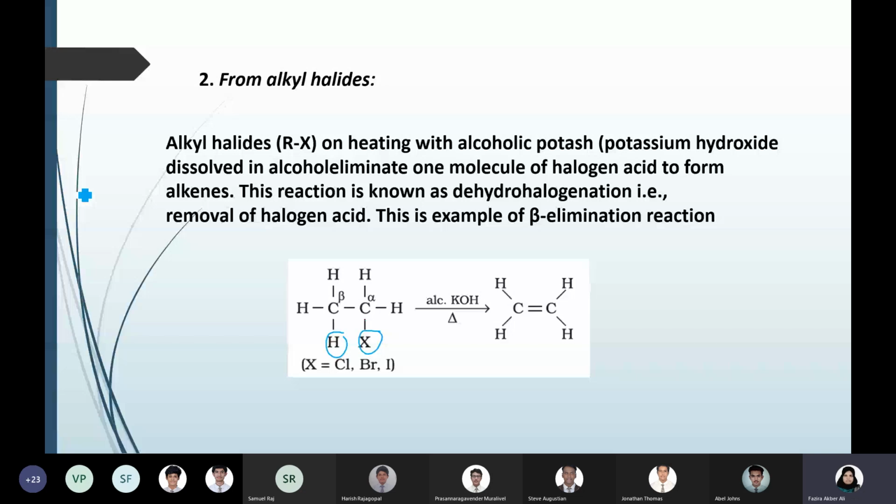And which hydrogen is going? That is why we call it beta elimination, because it is at the beta position. Hydrogen from the beta position is going. There are 2 hydrogen atoms on the alpha carbon, but that hydrogen cannot be removed. So the halogen and the hydrogen from the beta position are removed and you get an alkene. That is why this reaction is known as beta elimination. Elimination is removal of hydrogen and halogen, but here the hydrogen is from the beta position with respect to the halogen.